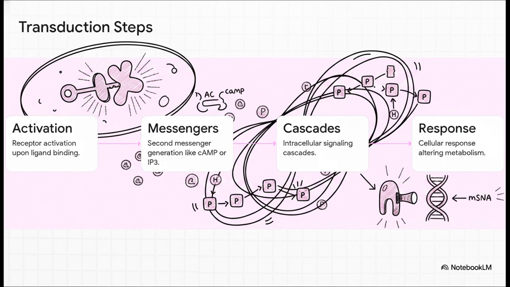Step 1 is receptor activation. This physical binding transduces the signal, leading to Step 2, the generation of second messengers, like cyclic AMP or IP3. Step 3 involves these messengers triggering incredibly complex intracellular signaling cascades, which often involve protein kinases. And finally, Step 4, the ultimate cellular response. This could be altering cellular metabolism right then and there, or upregulating gene transcription. So the receptor is essentially translating a single extracellular message into this massive intracellular regulatory network.